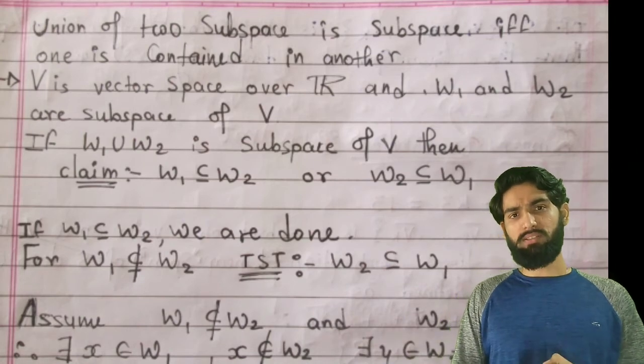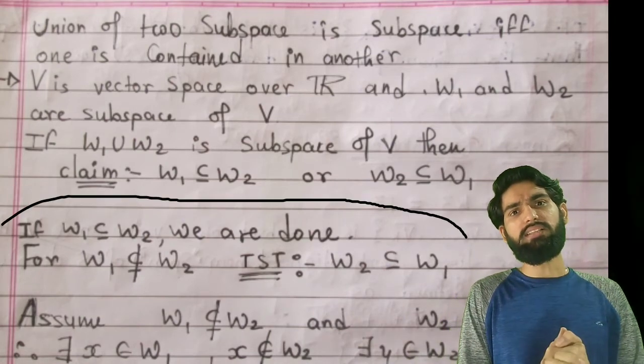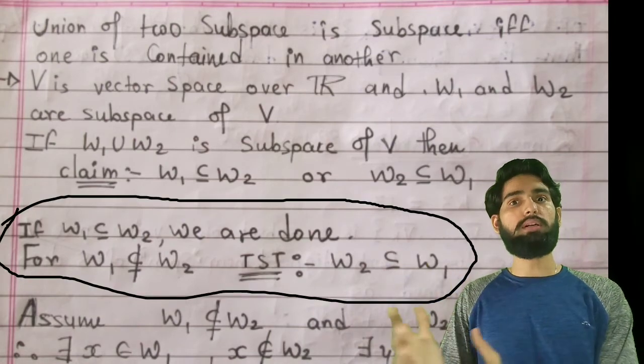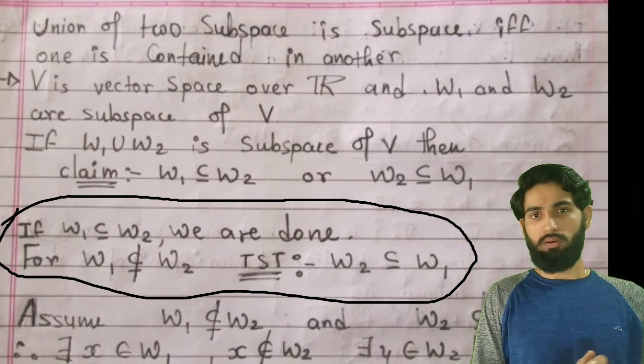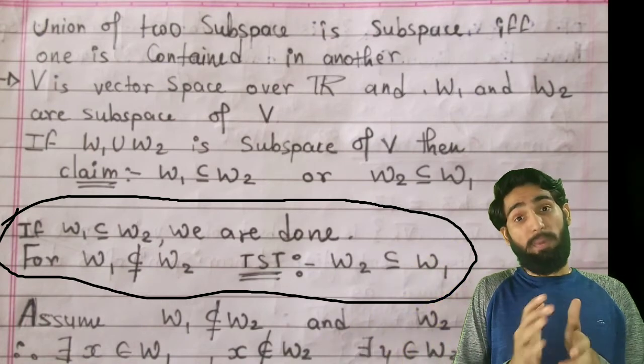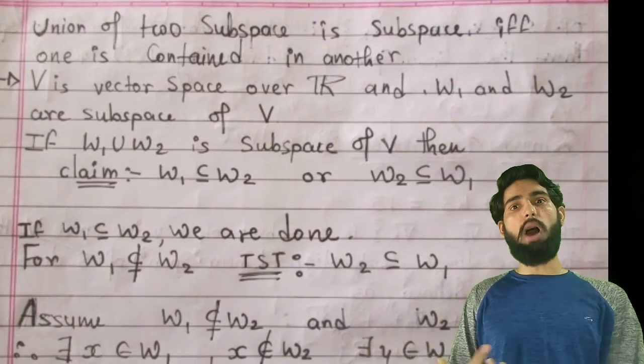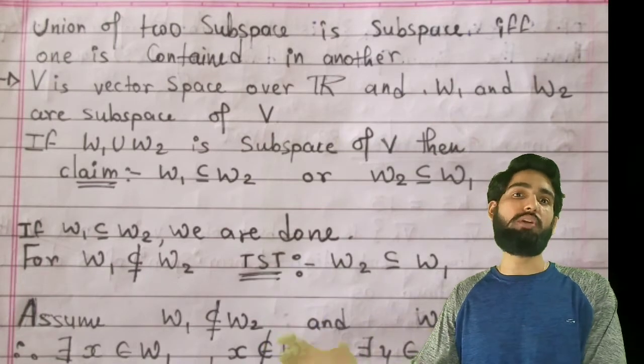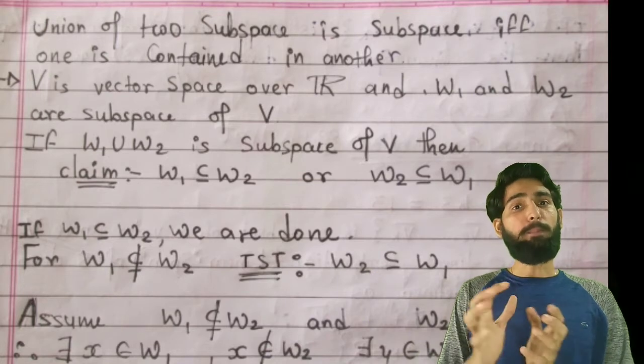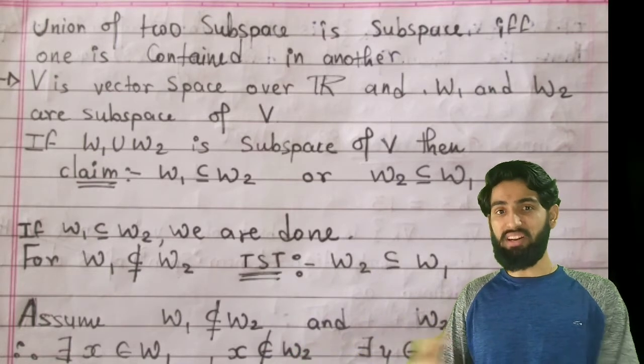To prove this, one way we can think is, suppose I assume W1 is a subset of W2. Then we have nothing to prove. But if W1 is not a subset of W2, I need to prove somehow W2 is a subset of W1. That way of proving is really difficult.